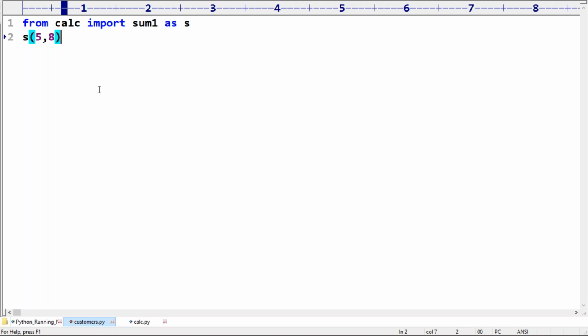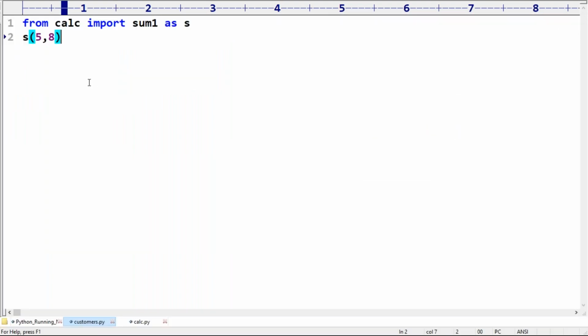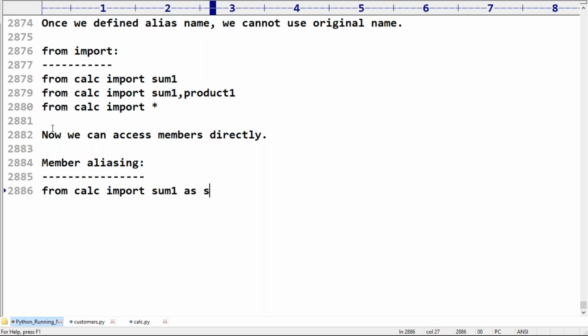Is it possible or not? Yes. Observe the sum 13, perfectly it is possible. Not only modules, member aliasing is also possible. This is called member aliasing. From calc import sum as s.